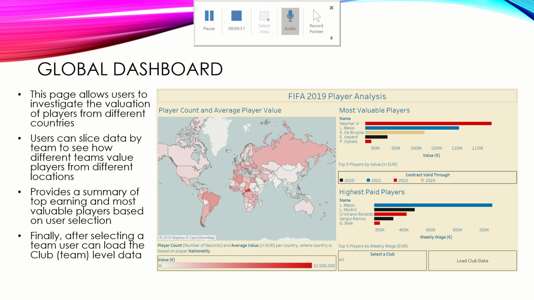The other part of this dashboard is I wanted to tie all my dashboards together. So this dashboard ties to the next by selecting a club and then clicking that Load Club Data button. And that will take you to a club dashboard which answers follow-up questions.